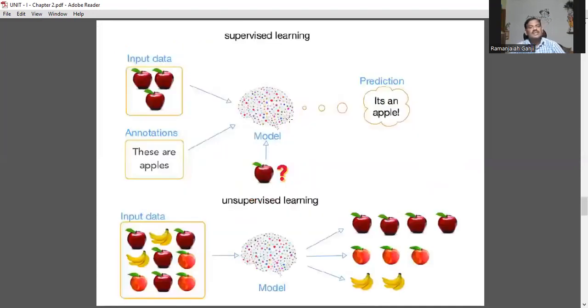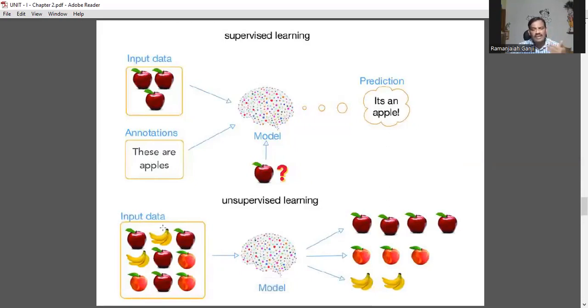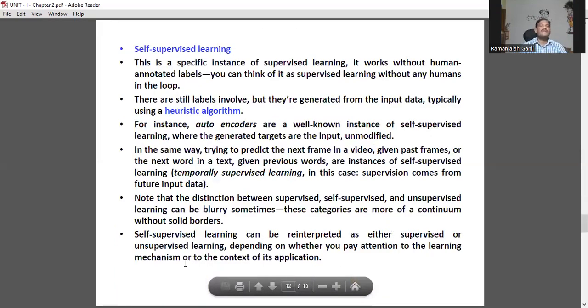See this? This is input data. These are apples, called known labels. And there is a model which produces a prediction that is called apple. Whereas in unsupervised learning, we have input data, we don't have any kind of labels. Based upon the processing, it produces the clustering. This is unsupervised. Next one is